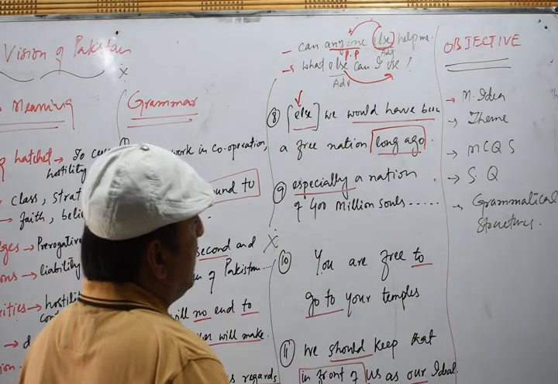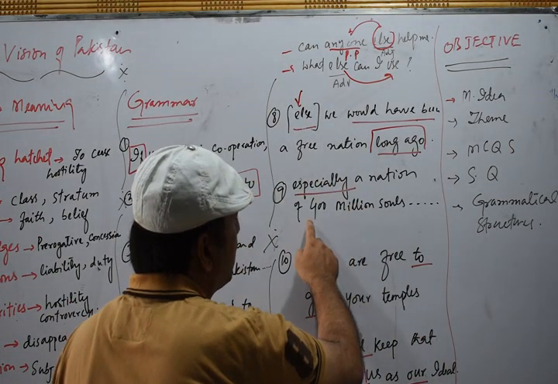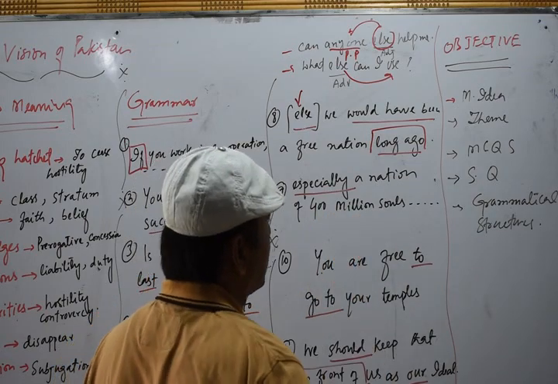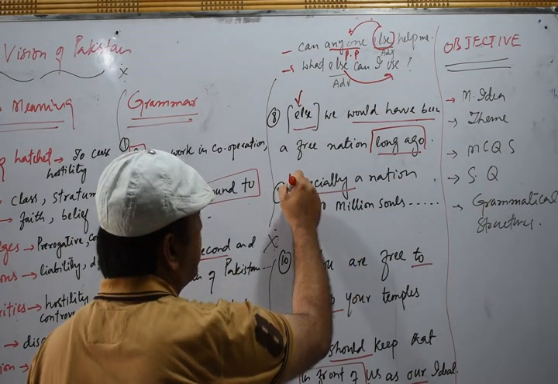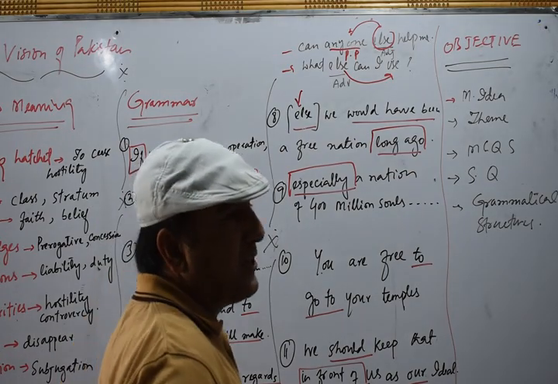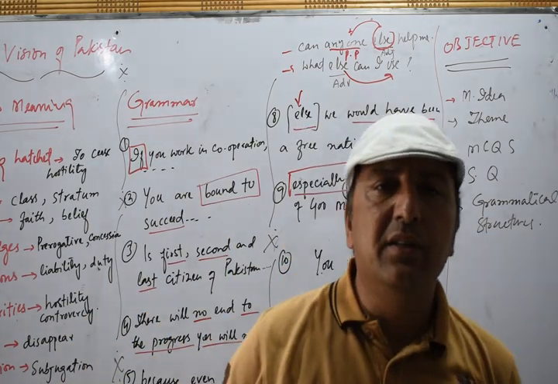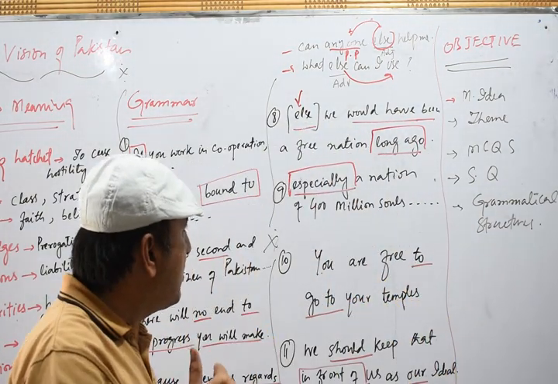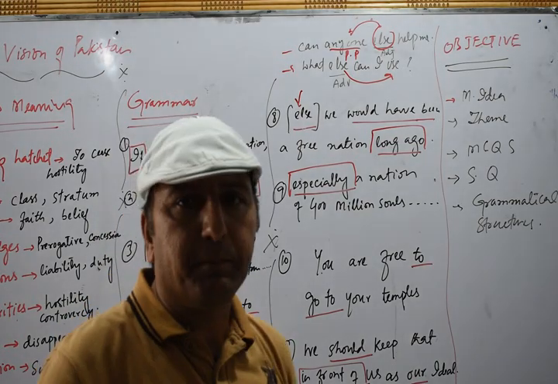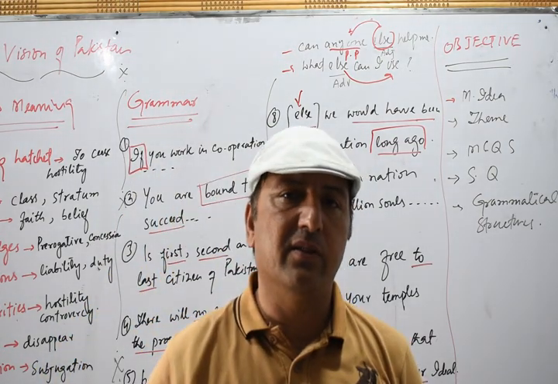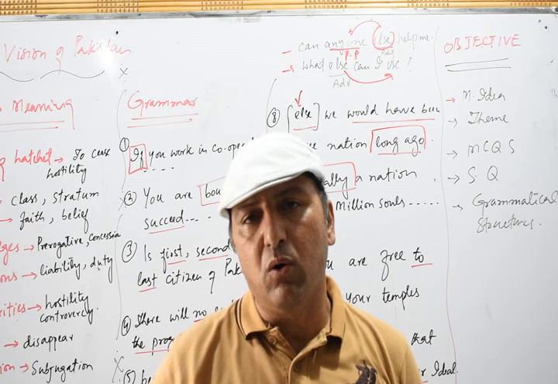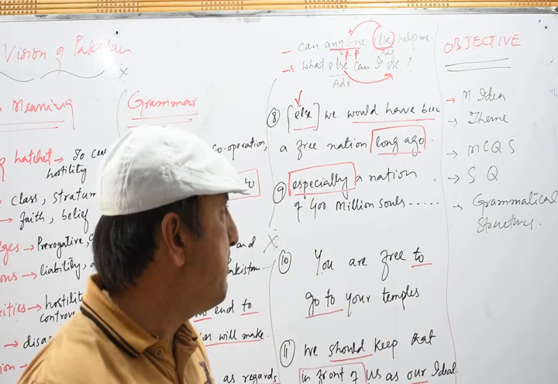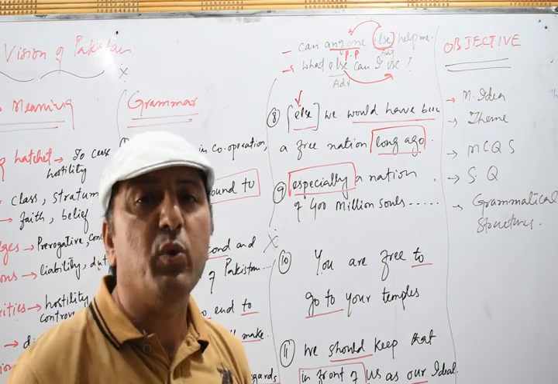Now we have another sentence: "Especially a nation of 400 million souls." Remember, especially and specially are words which modify the whole sentence, so this is an adverb. Which adverb?